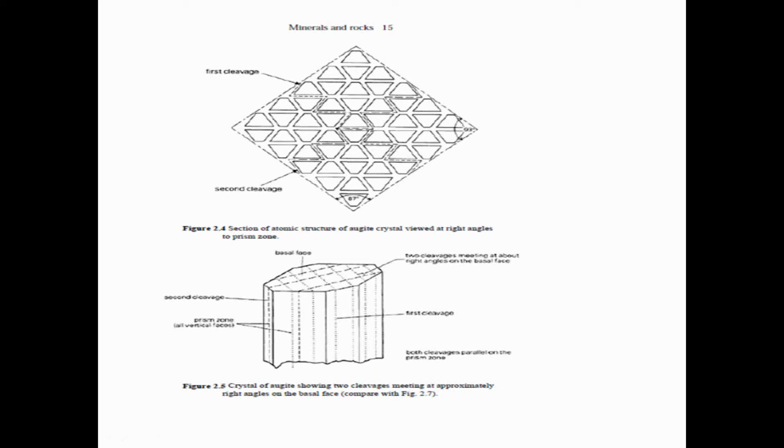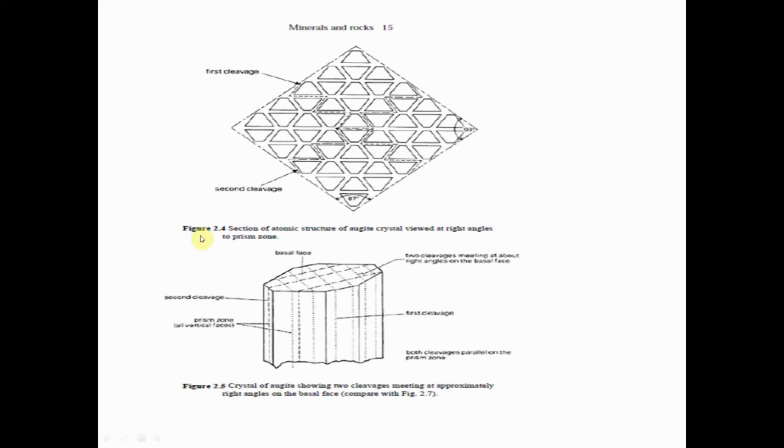Mineral and rock structure: section of atomic structure of augite crystal viewed at right angle to the prism zone. This is the prism zone, where the first cleavage is this and the second cleavage is this. Now next, crystal of augite showing two cleavages meeting at approximately right angle on the basal face, compare with figure 2.7.